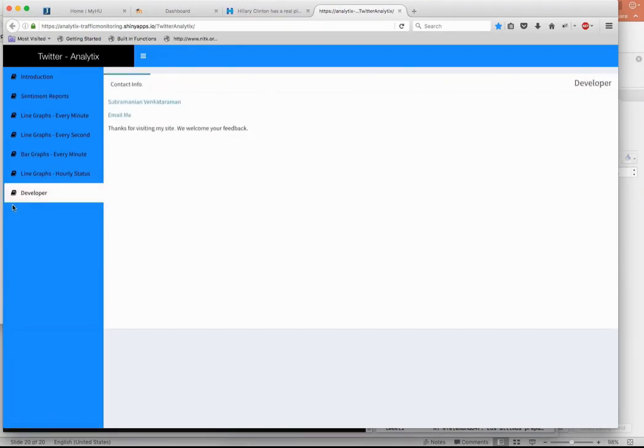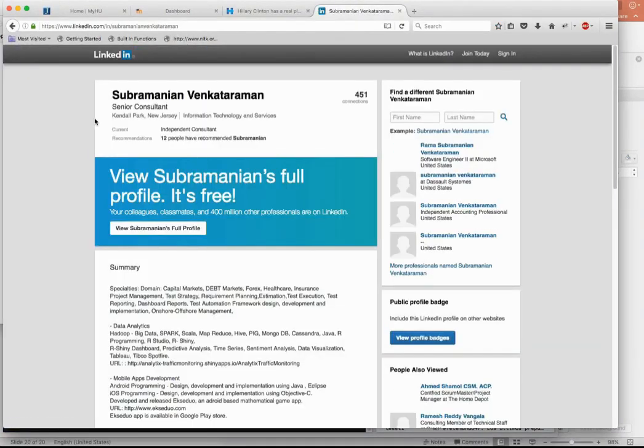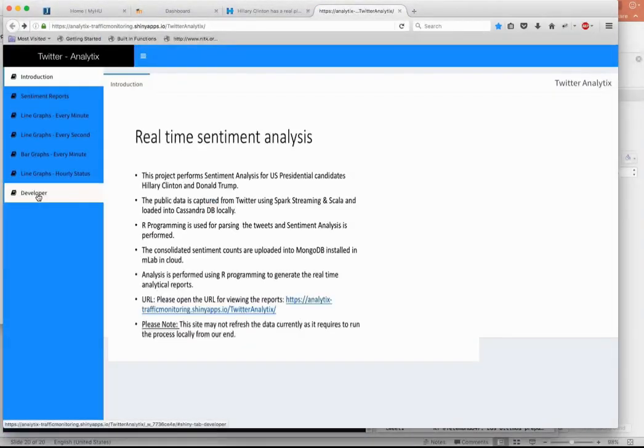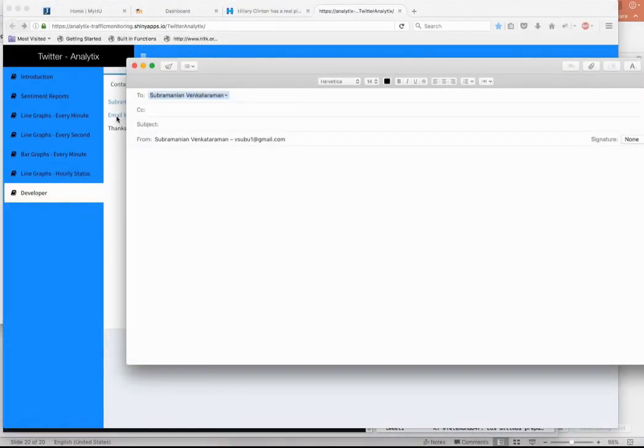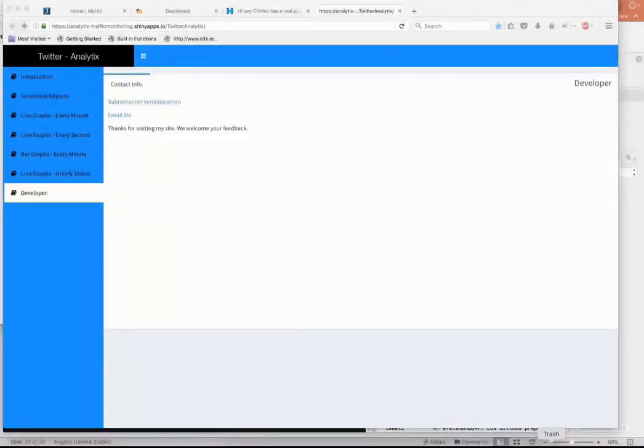So finally, there's the social developer contact info. This connects to my LinkedIn URL. Also, this option lets you send emails to me if you have any comments. So this is about my project. Thank you very much.